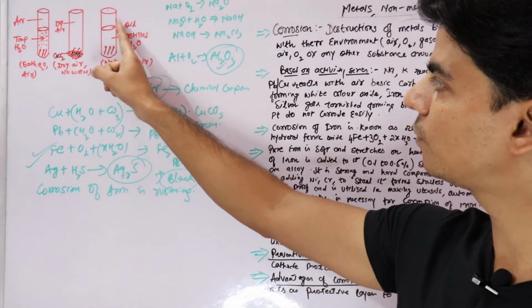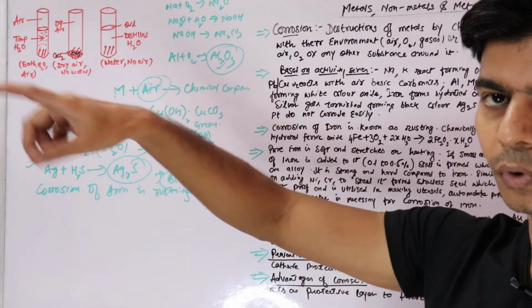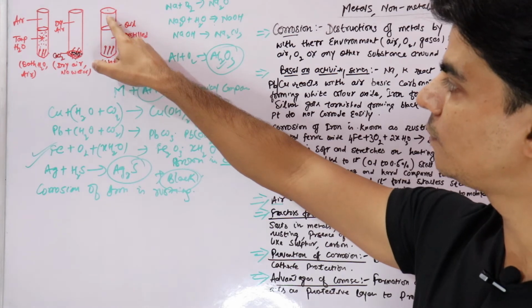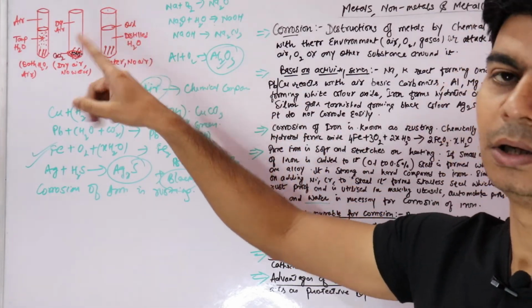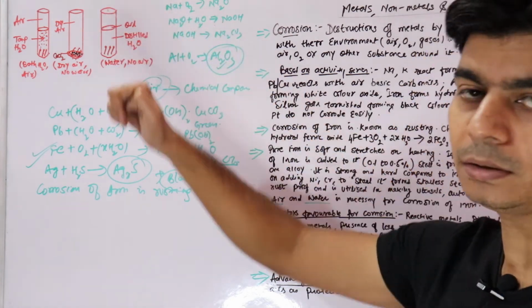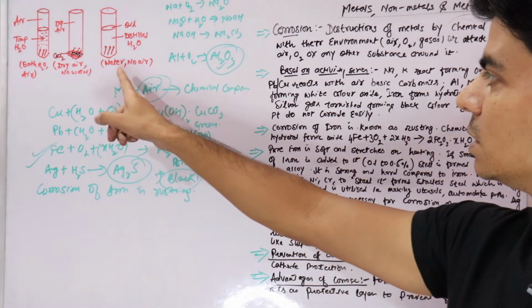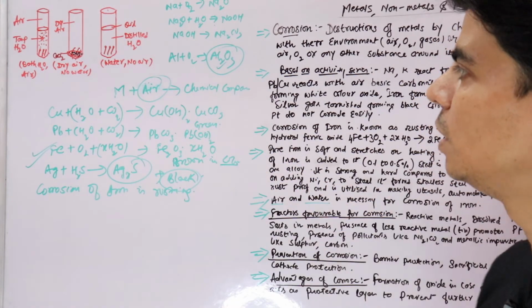And there is a layer of oil above this water, since we know that oil always floats over water, so air would not dissolve in this water due to the presence of the oil. So the oil will prevent air from getting dissolved in this water. This third test tube contains water but no air. Air is removed by boiling water.